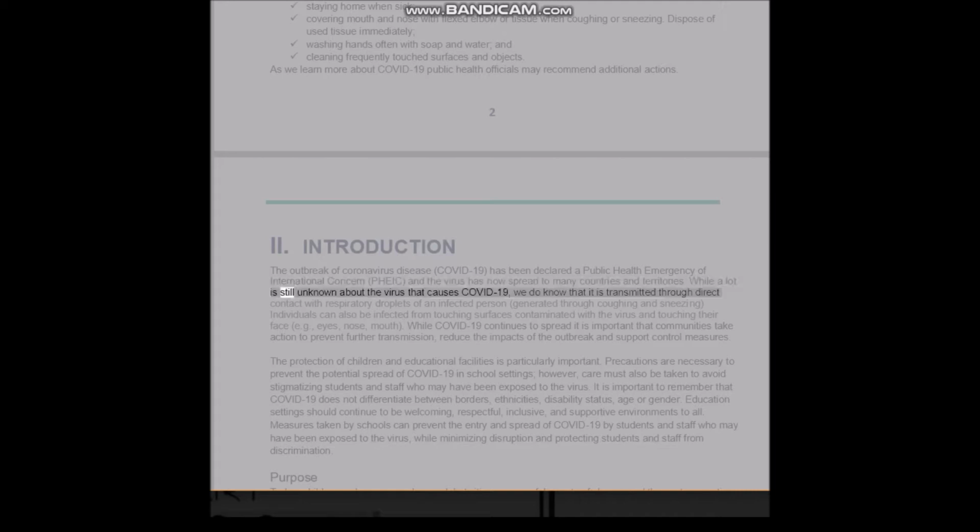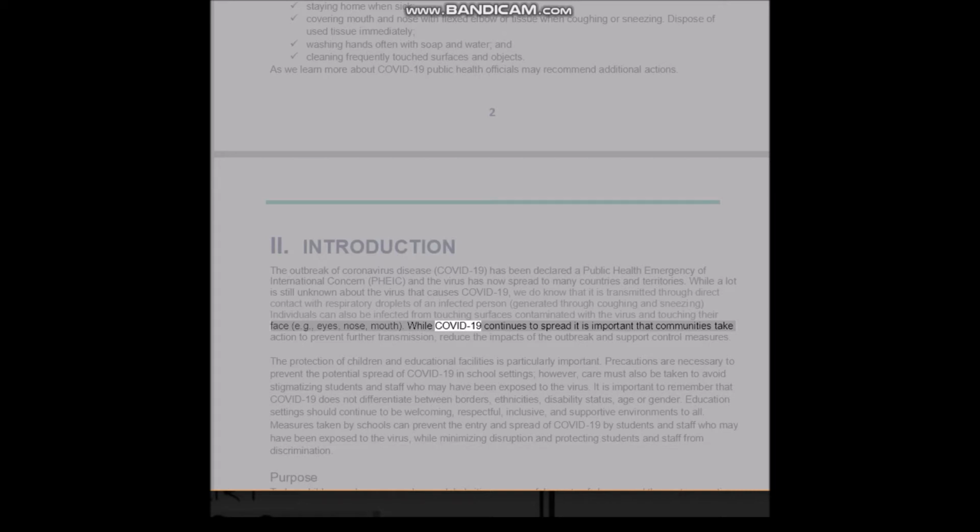While a lot is still unknown about the virus that causes COVID-19, we do know that it is transmitted through direct contact with respiratory droplets of an infected person, generated through coughing and sneezing. Individuals can also be infected from touching surfaces contaminated with the virus and touching their face, for example eyes, nose, mouth.